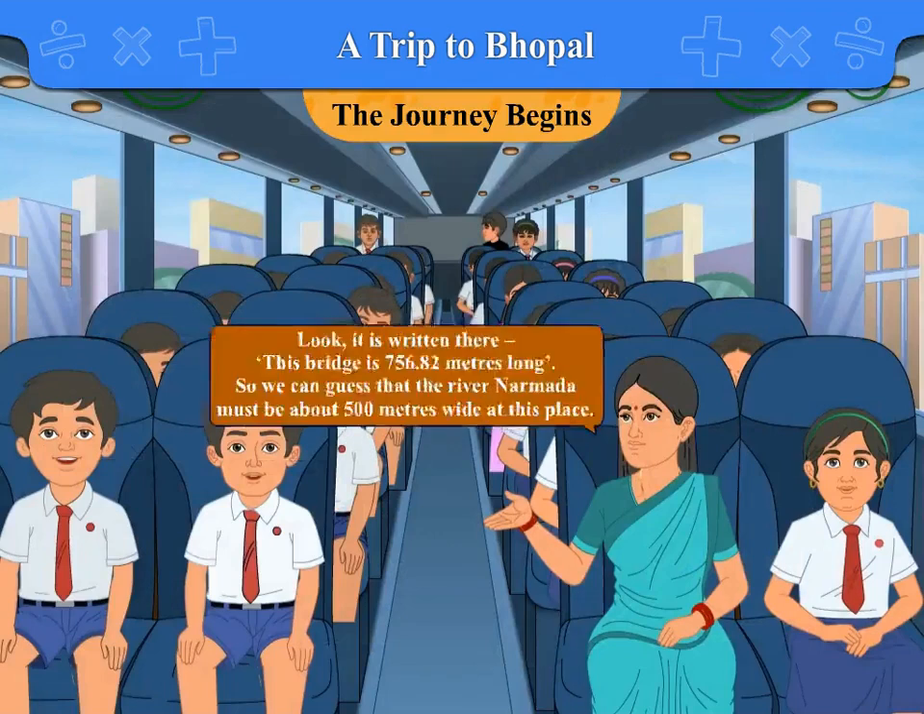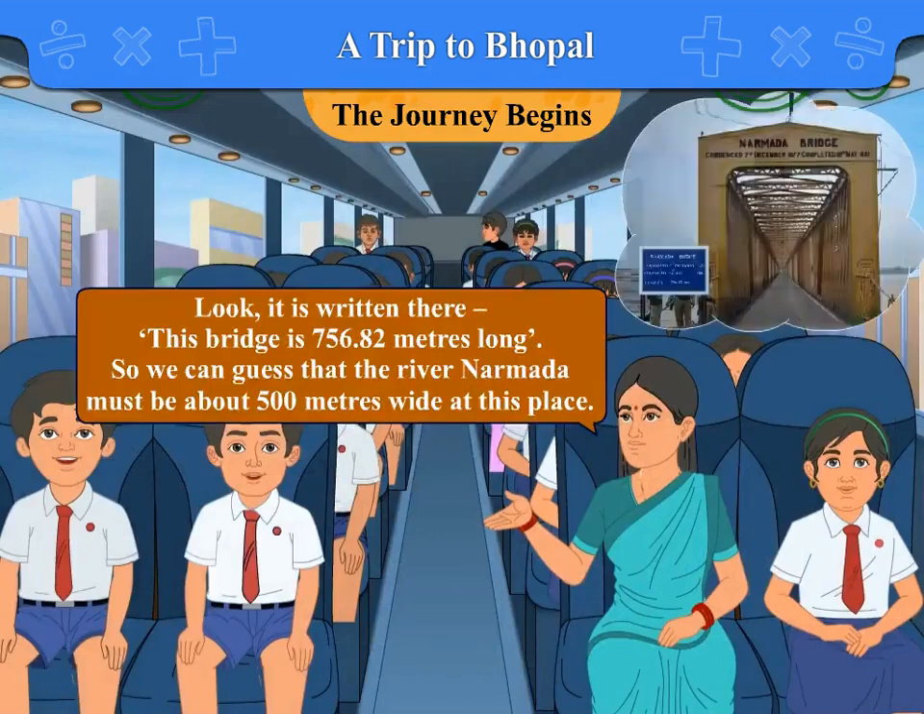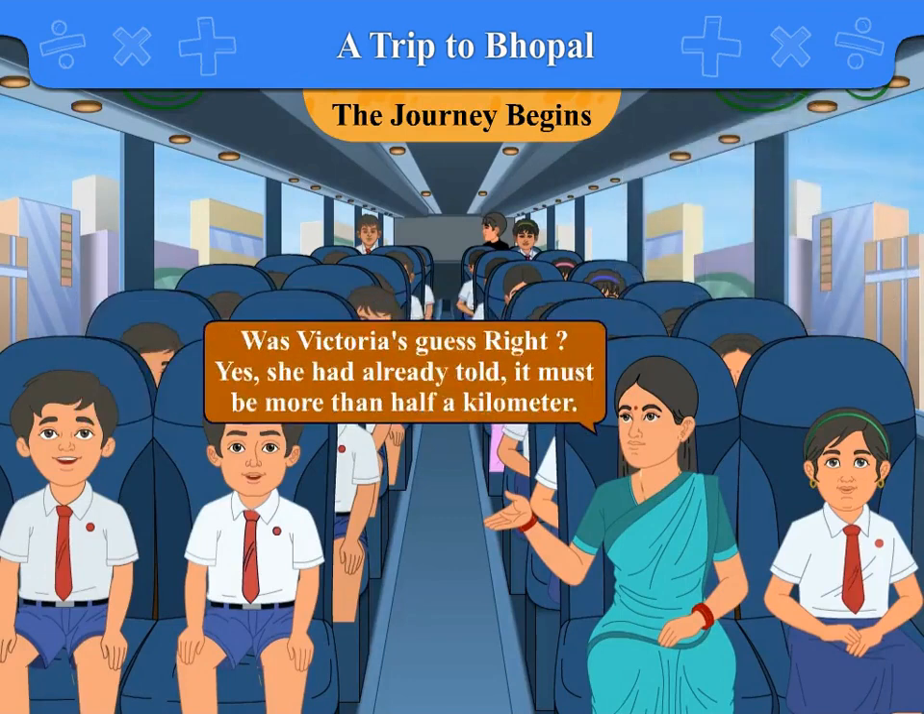Miss Asha says, "Look, it is written there. The bridge is 756.82 meters long. So, we can guess that the river Narmada must be about 500 meters wide at this place." Was Victoria's guess right? Yes, she had already said it must be more than half a kilometer.